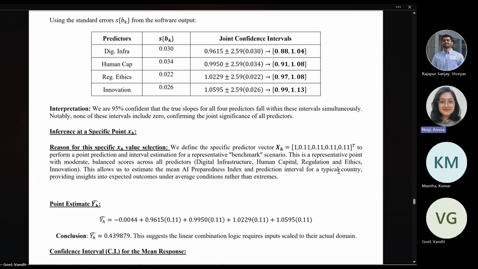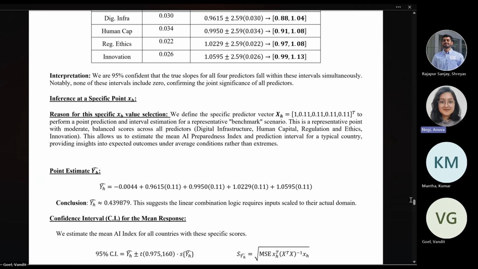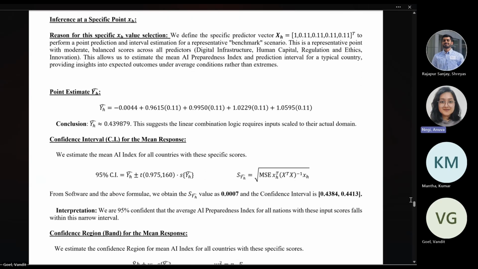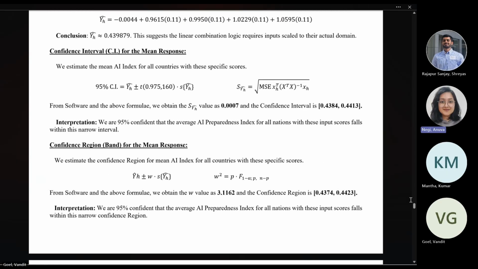As for the prediction accuracy, to demonstrate the forecasting power, we define the benchmark scenario of the scores to be 0.11 across all categories. The model's point estimate comes out to be 0.4399, which we got from our software. The 95% confidence interval for the mean response ranges from 0.43842 to 0.4413.